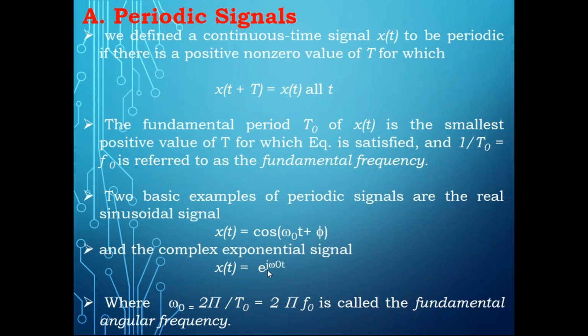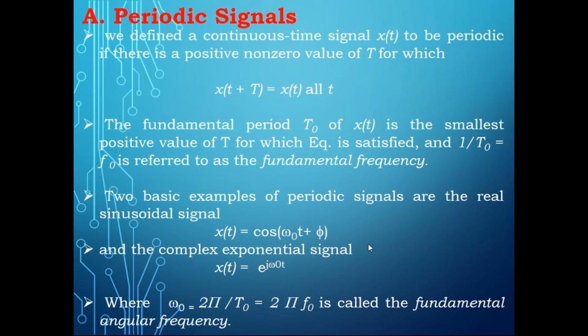Now, please try to understand why I am discussing this periodic signal. Any signal which is periodic in nature has to satisfy this condition, that is x of t plus capital T equal to x of t. And these periodic signals can be represented in two ways.